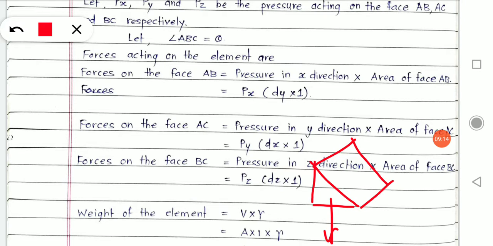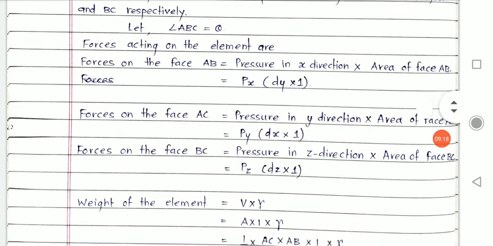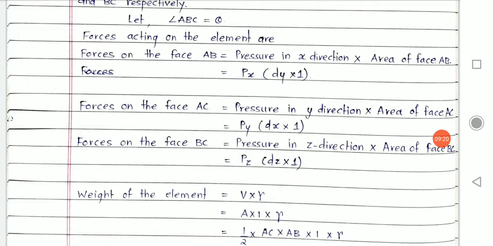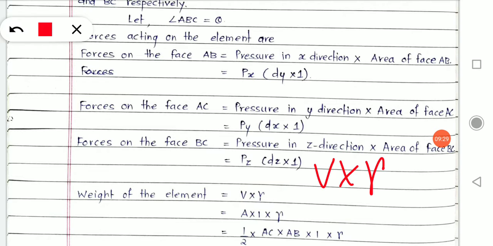So we need to consider that weight. And how to calculate weight? You already know the physical properties of fluid. We understood that weight of an element can be equal to volume into density.